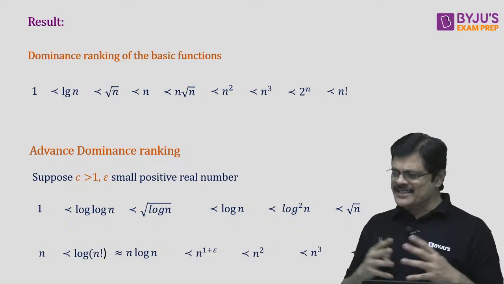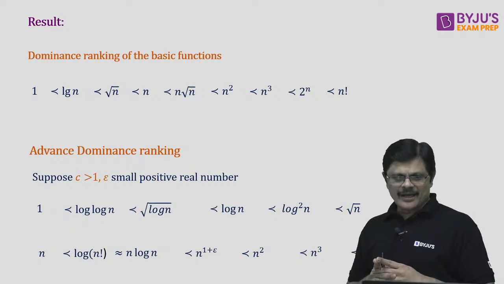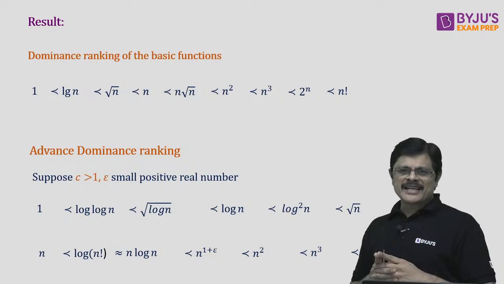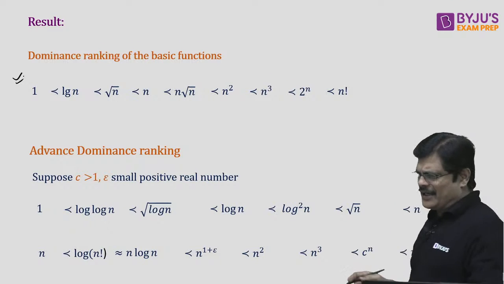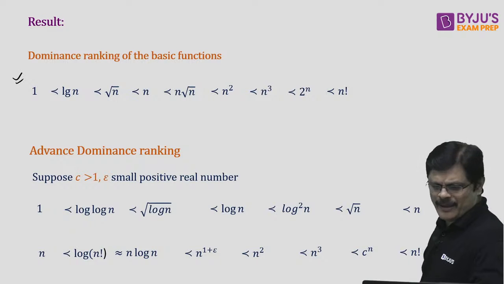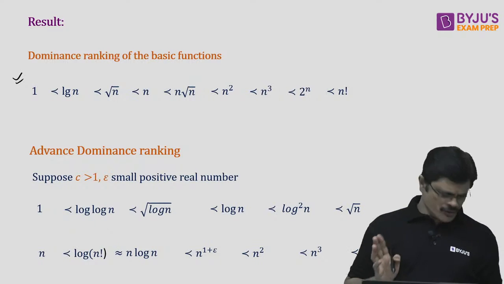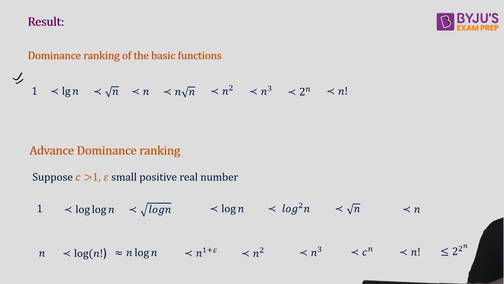Now, this dominance ranking which people give, this is the basic dominance ranking. Don't worry, the PDF will be available anyhow.